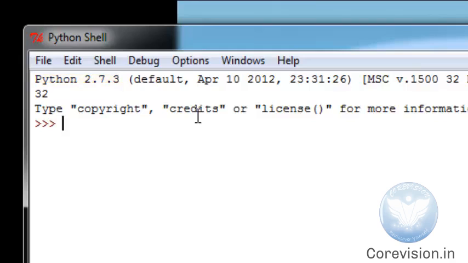Let's write a hello world program in Python, which is way more easy than writing it in any other programming language. All you have to do is type print, then double quote and write hello world, and then complete the double quote and press enter. There we see hello world is printed on the screen.